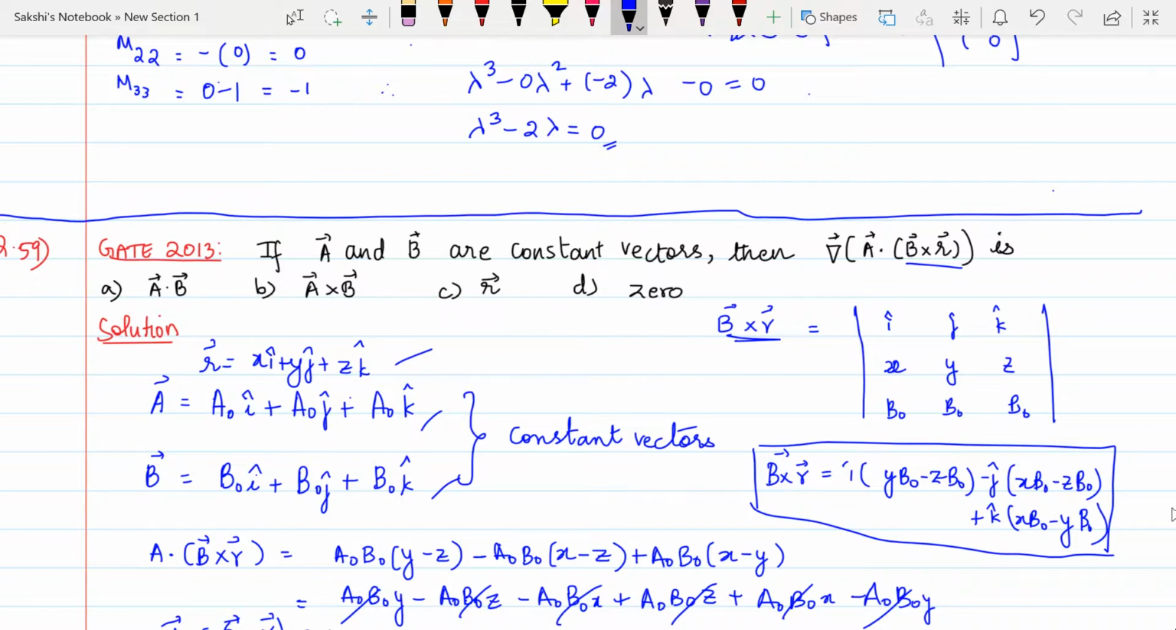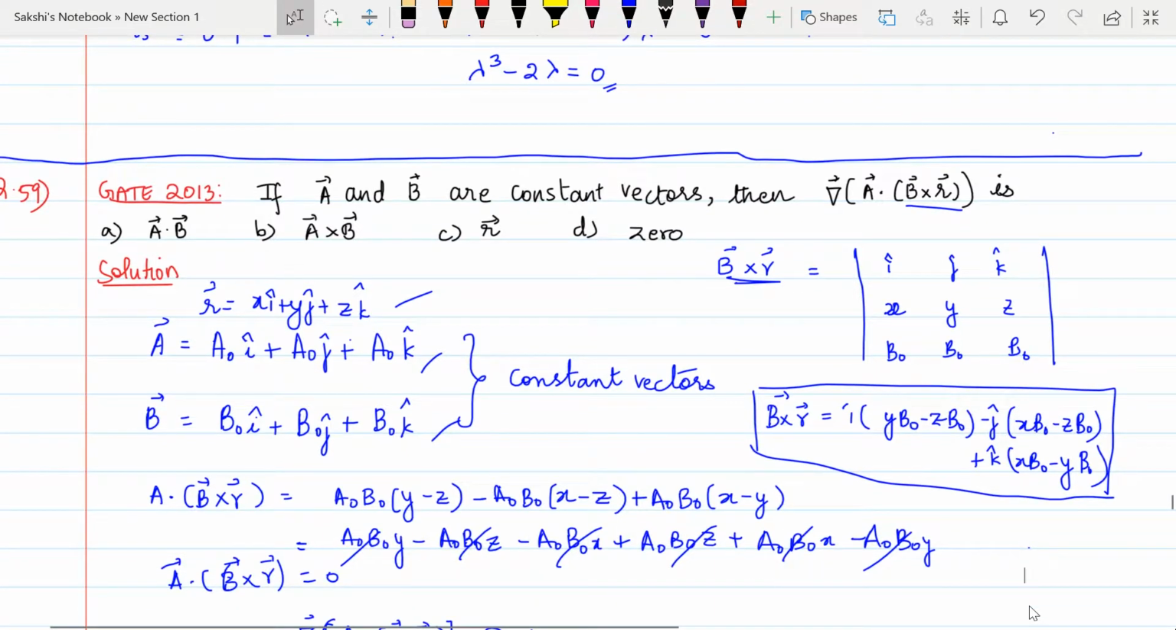Next I have to find A dot B cross R. So I'm going to use this A dot B cross R I have found over here. If you see A dot B cross R, when I substitute that, all the terms get cancelled. Therefore, my A dot B cross R is itself 0, then del of 0 will be 0. So, a very simple question.